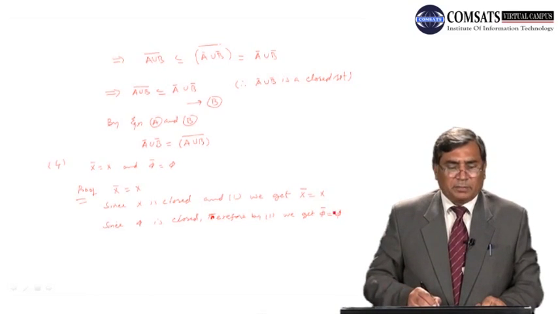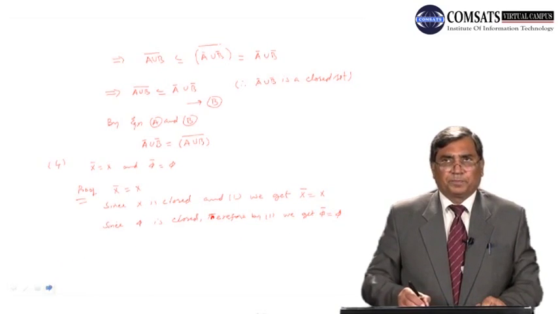So this completes the proof of this theorem.